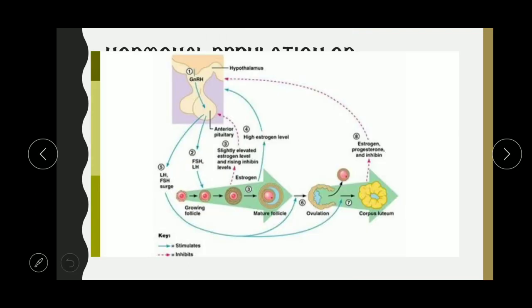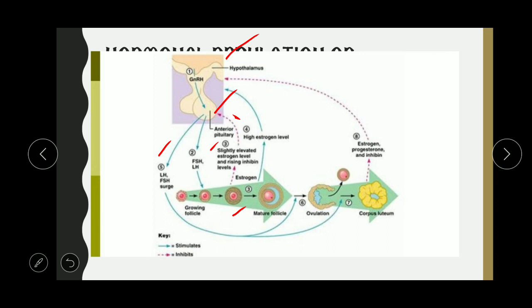Now you can see the hormonal control. Here you can see the hypothalamus, the master controller of our body. The hypothalamus stimulates the anterior pituitary, which secretes FSH and LH. FSH and LH act on the ovary, and the ovary secretes estrogen under their influence. FSH is follicle stimulating hormone, which stimulates the formation of follicles, and LH is luteinizing hormone. When estrogen is secreted in larger quantity, it inhibits, as you can see from the red mark, the further secretion of the gonadotropins FSH and LH from the anterior pituitary.